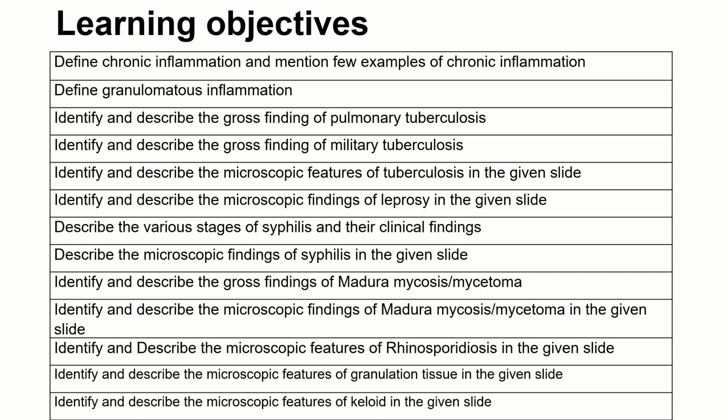After finishing this practical, you should be able to define chronic inflammation and mention a few examples of chronic inflammation. You should be able to define granulomatous inflammation. You should be able to identify and describe the gross findings of pulmonary tuberculosis, and the gross findings of miliary tuberculosis.